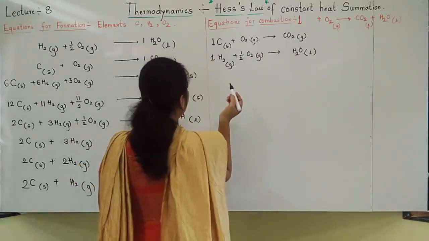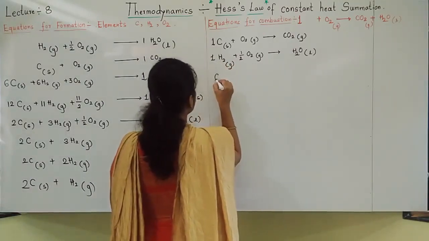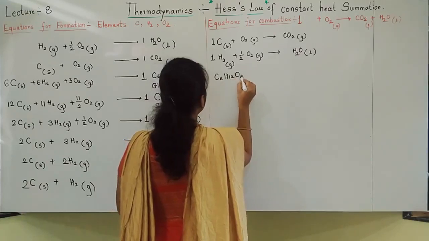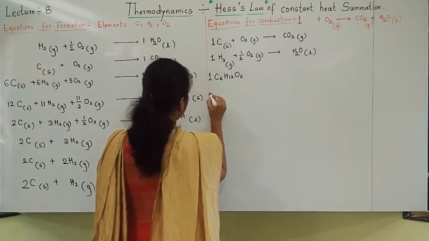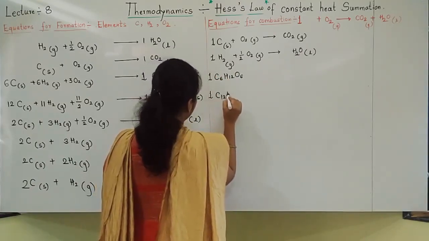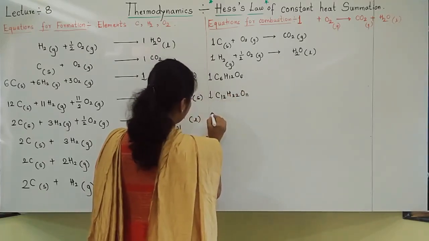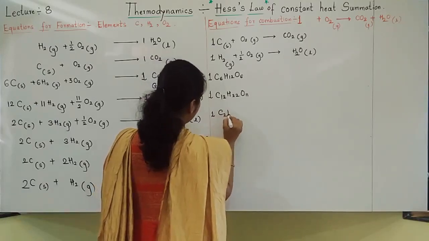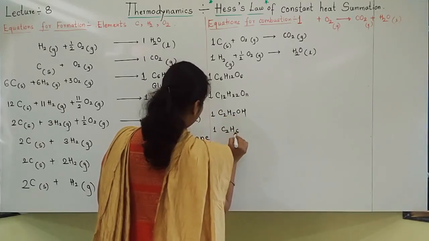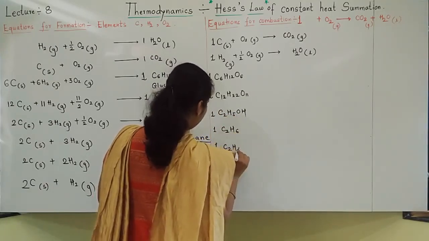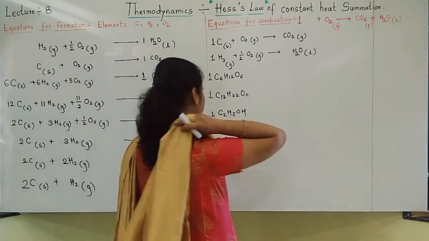Let us write the combustion of glucose now. Then we will see combustion of sucrose, ethanol, ethane, ethene and ethyne.